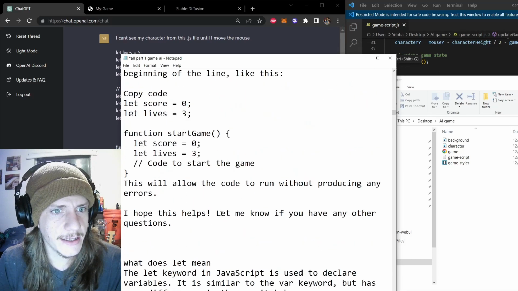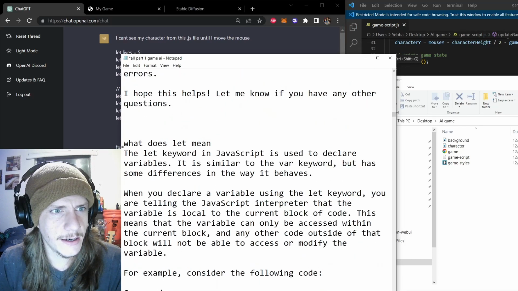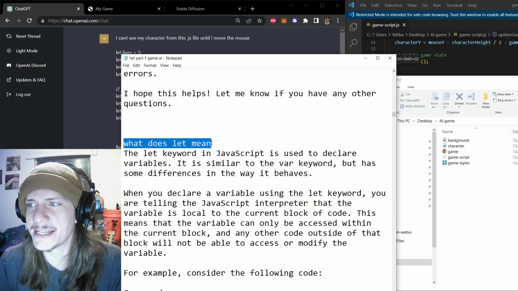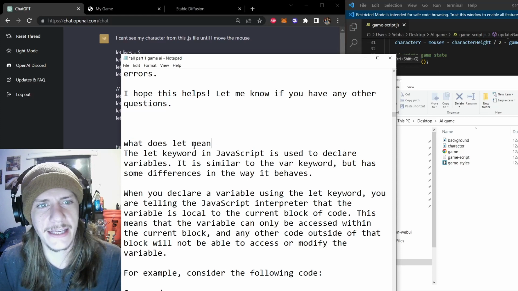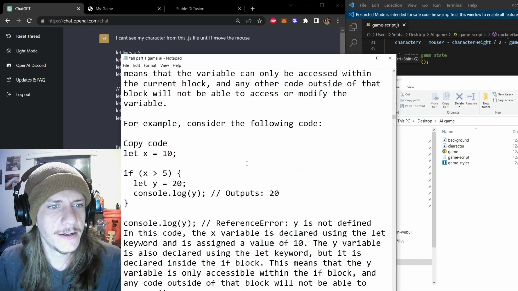So I was getting some tutorial here. What does let mean? And it tells me the let keyword in JavaScript is used to declare variables. So I'm like, okay. Simple enough.